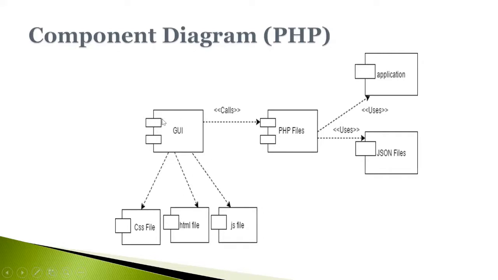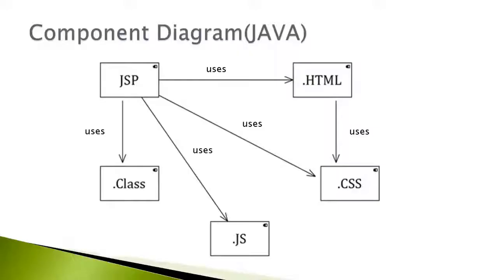Suppose for GUI designing, you are going to use HTML, CSS, that is cascading style sheet, JavaScript or jQuery files, that you can represent like this, because these call the PHP files where you have actually written your business logic. And again, PHP files use the application files and some JSON files. So this is the component diagram designed for PHP.